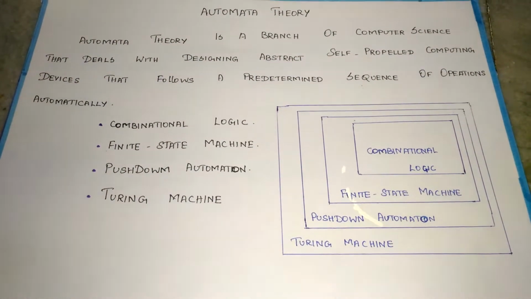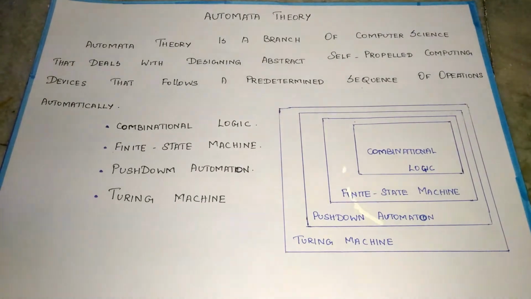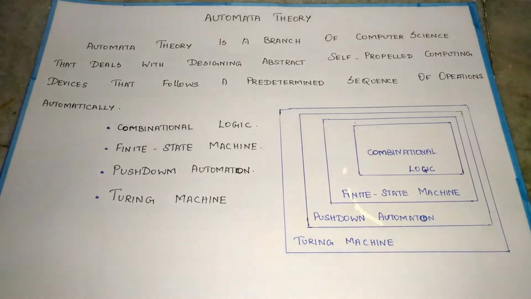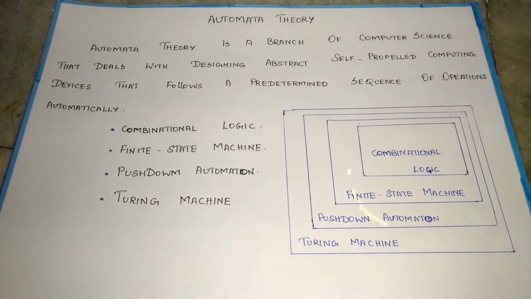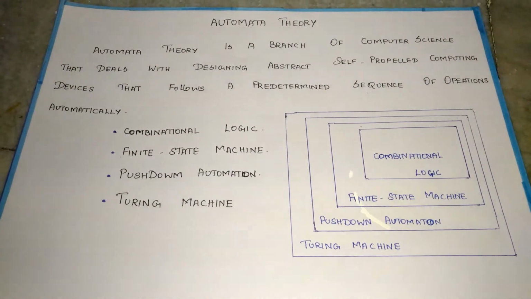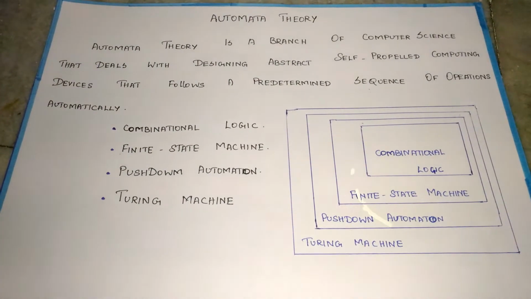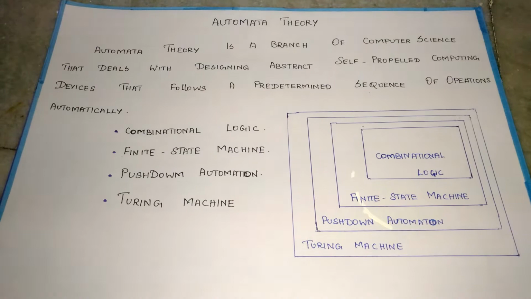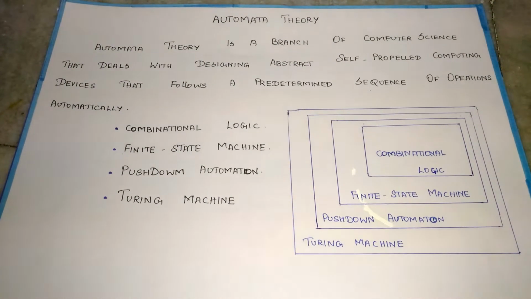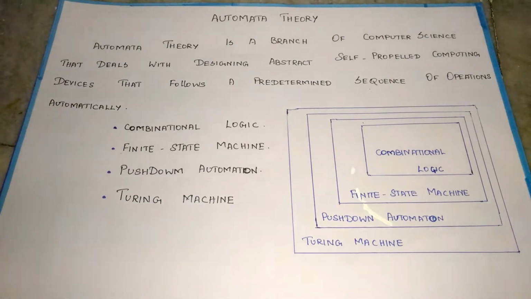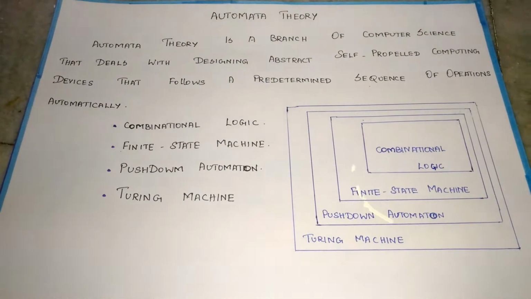Automata theory is a branch of computer science that deals with abstract machines whose operations are determined previously. An abstract machine is not a physical device. It means a machine which performs a function according to a predefined set of coded instructions. It has four different types of machines, namely combinational logic, finite state machine, pushdown automaton, and Turing machine.